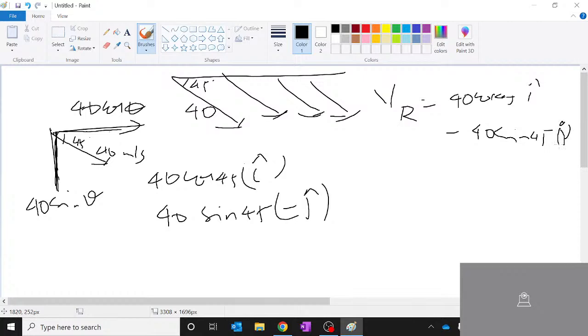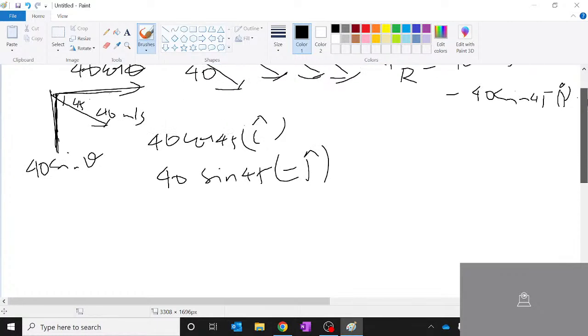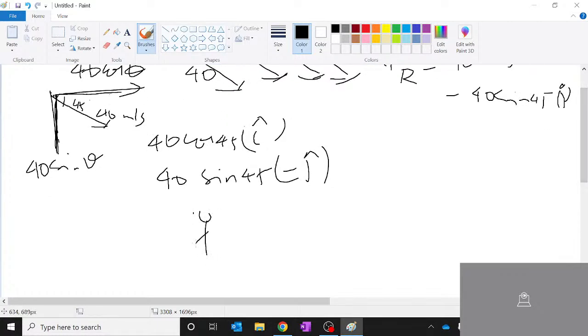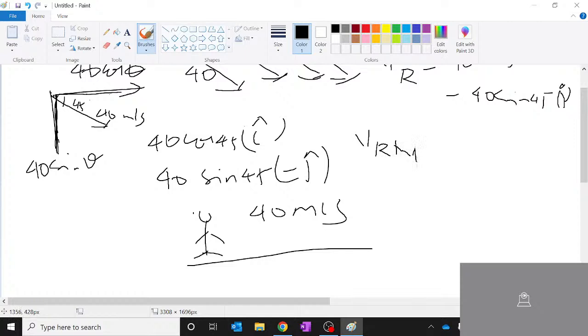Clear? Now let's say there is a person here, similarly traveling with the previous case, at 40 meters per second. Now what is the relative velocity of rain with respect to man? It is Vr minus Vm.